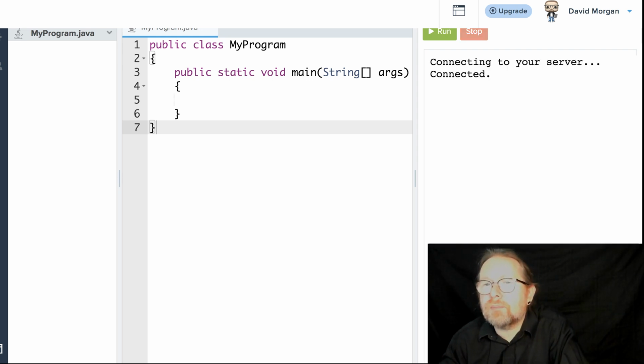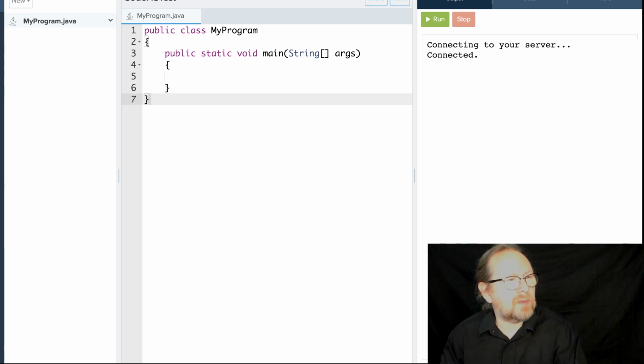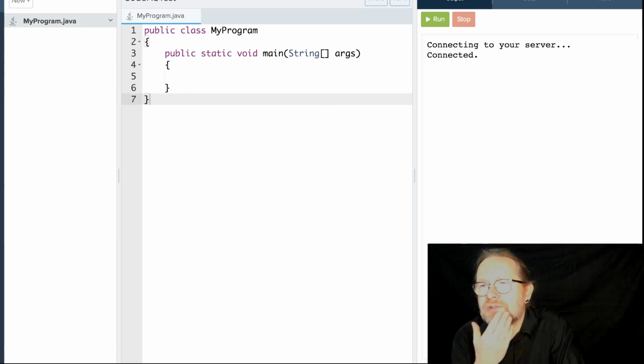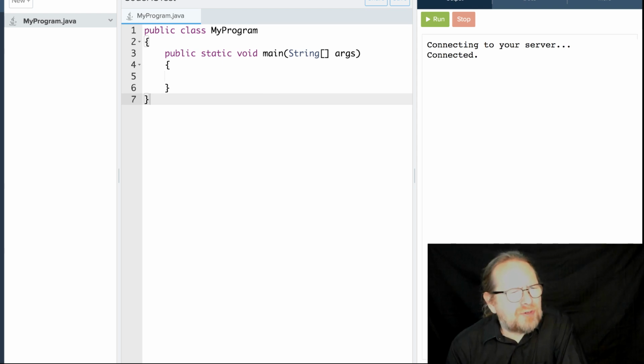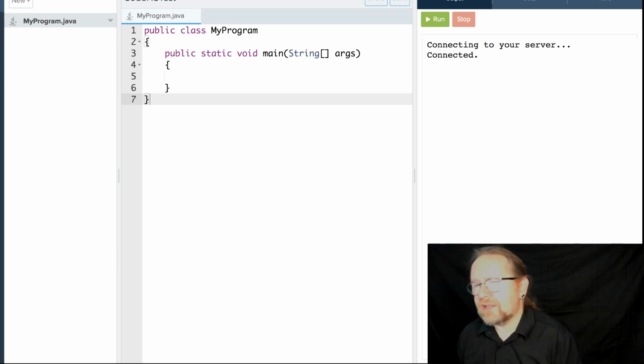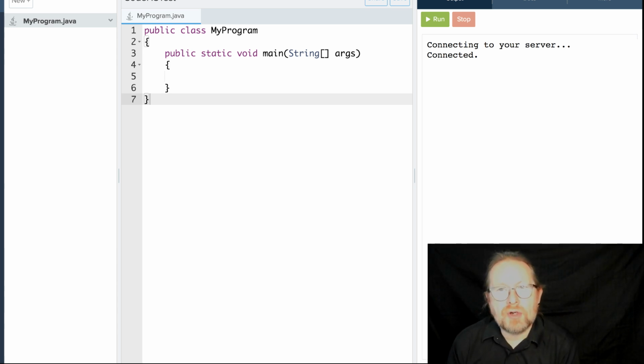There are three important parts to this window. Something a little weird is going on here with my window. There we go. That might be a little bit better. Hopefully the text size is big enough for you to read. I'll mess around with these videos a few times for the first couple of weeks just to make sure the formatting is good and the sound is good and the size of the text is good. But your main window here in the middle is where you're going to write your code.